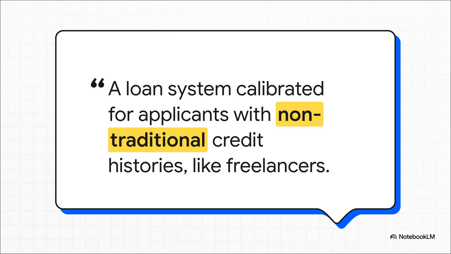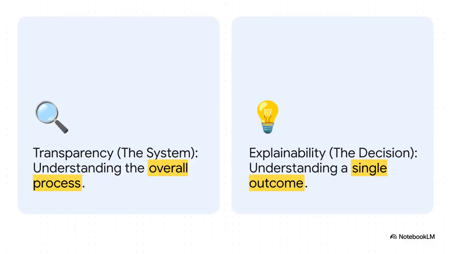But a fair and inclusive AI is designed to understand these non-traditional profiles, which helps promote equal access to credit for everybody. Okay, now this is a really important point that people mix up all the time. The difference between transparency and explainability. They sound similar, but they're not.